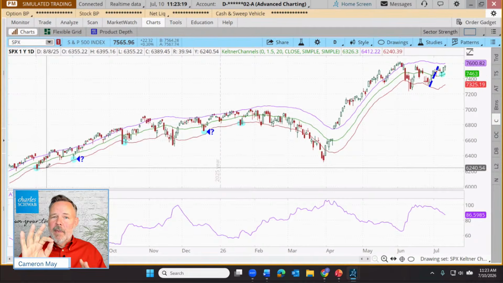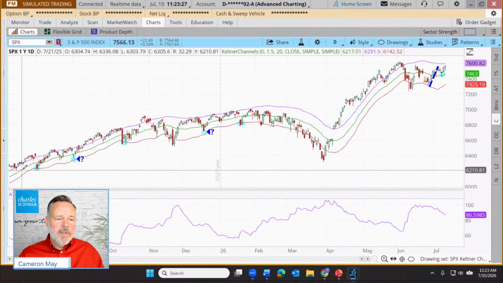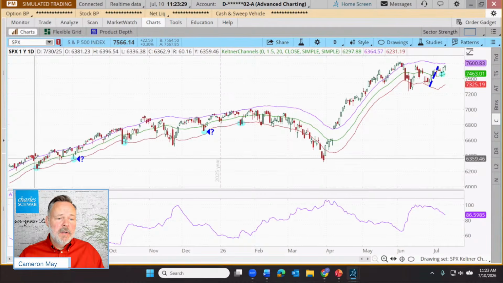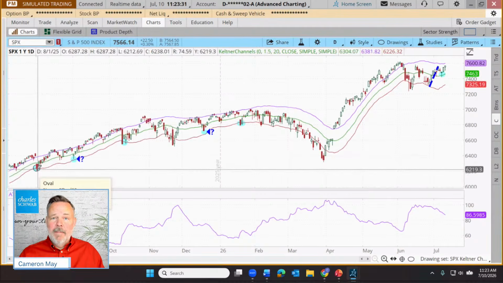Others might wait for a confirmation of price to start rising up above that channel again. But I just highlighted here, here's an upward sloping 20-period simple moving average, and we touch that lower band. There's our entry. Well, this may work or it may not. So the trader will typically then plan for 2 potential exits, one for profits, another for just taking losses. Manage the downside of the trade.